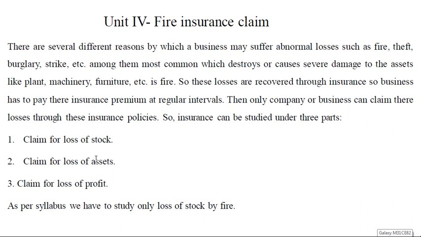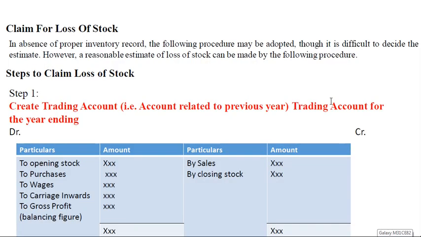There are several steps involved. There are 3 steps. I will be explaining each and every step. Once I have explained the steps, we will go for the problems. Okay. So let us see the steps. Now, claim for loss of stock.